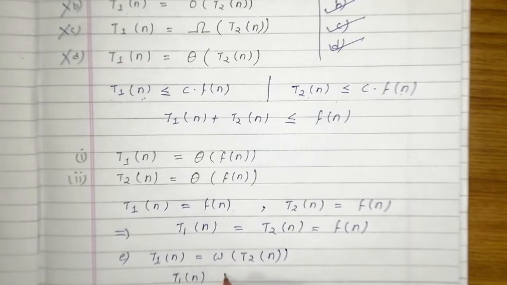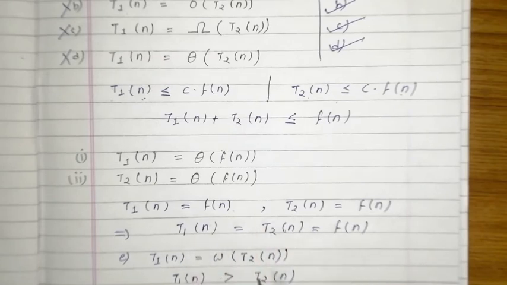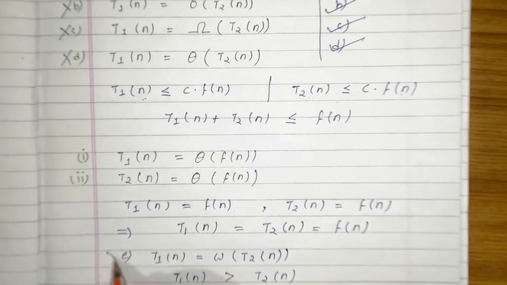It says T1(n) is greater than T2(n). But both are equal, so we cannot say which one is greater, and they specify in the statement that T1(n) is greater than T2(n), so definitely it is false.